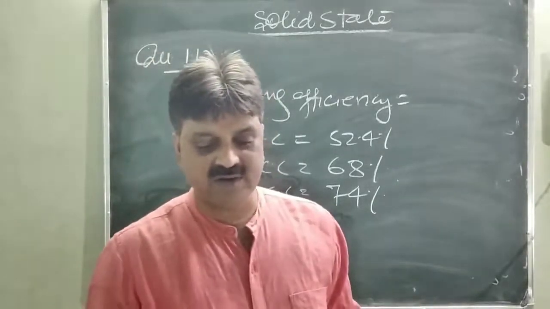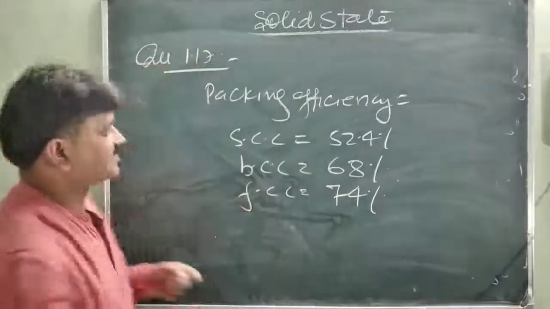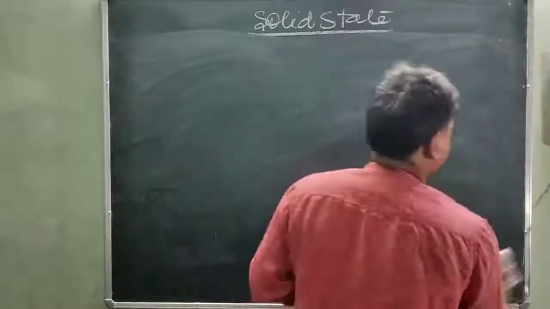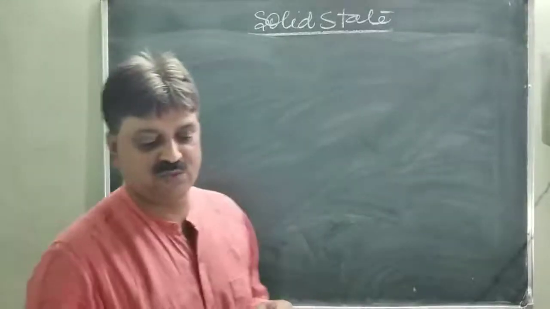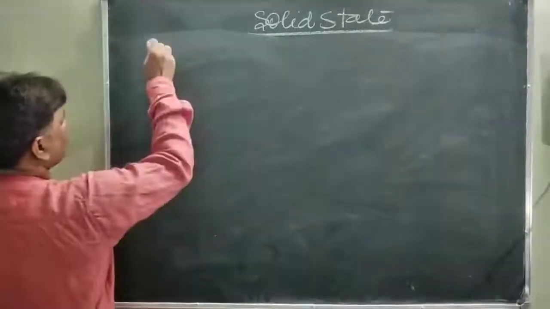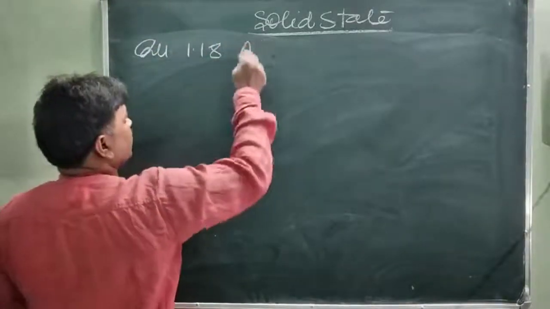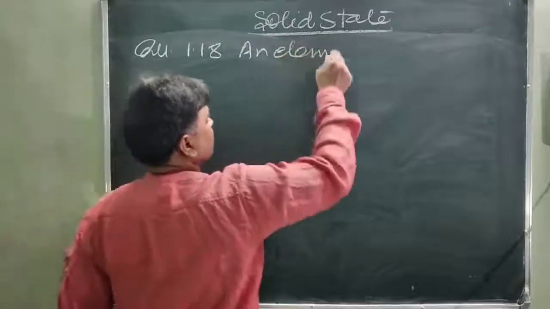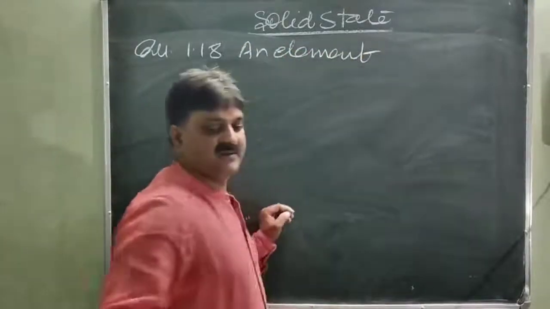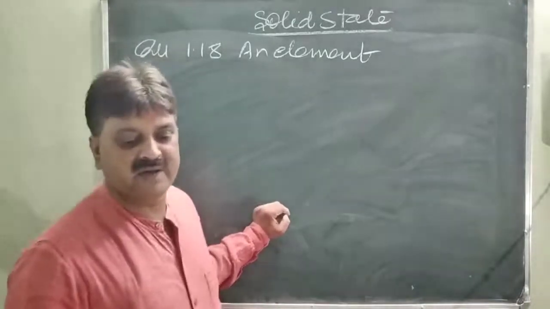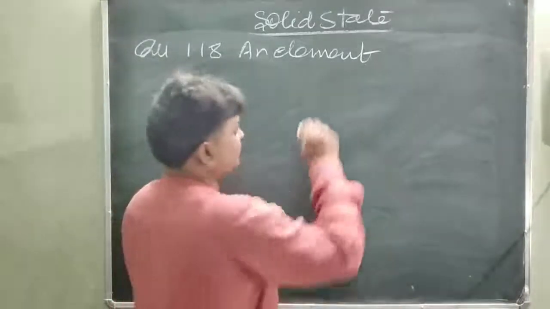Next question is given, an element with the molar mass. Question number 1.18. An element with molar mass 2.7 into 10 power minus 2 kilogram per mole.